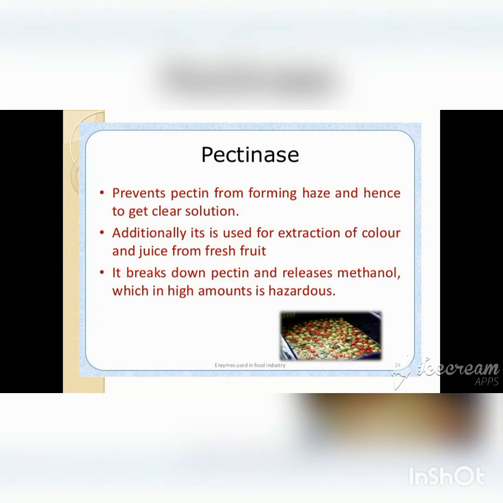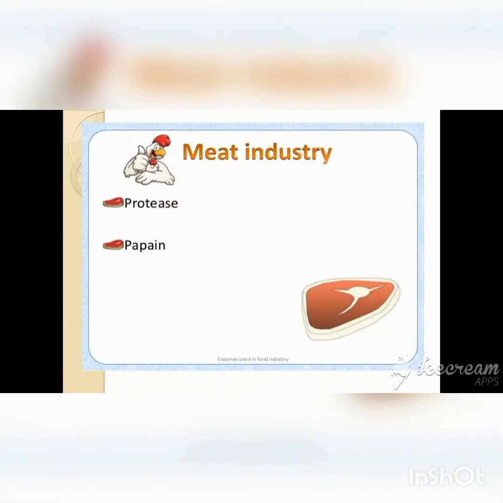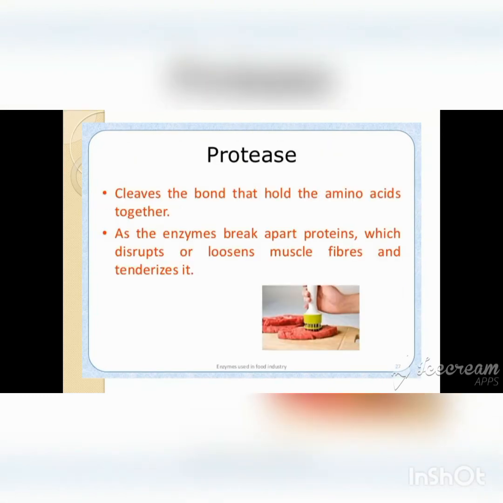In case of the meat industry, protease and papain are very important. This protease cleaves the bonds that hold the amino acids together. As the enzyme breaks apart proteins, it disrupts or loosens the muscle fiber and makes the meat tender.